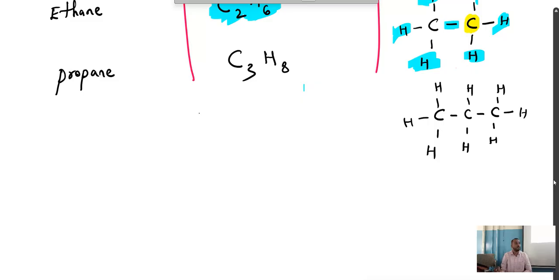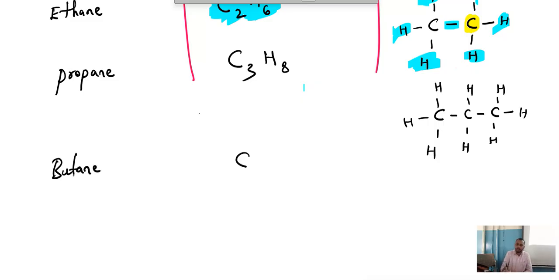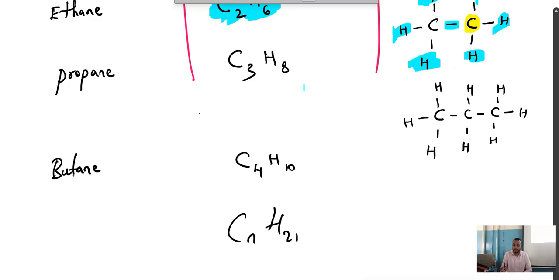Any doubts? Propane, is this clear? We have done methane, ethane, propane. Now if they ask you butane, same way. See, n is 4. 2 4s are 8. 8 plus 2, 10. In that general formula, which one? CnH2n+2. In place of n put 4. Substitute, multiply and simplify and tell me the answer. 2 4s are 8, 8 plus 2 is 10. That is what I was telling.